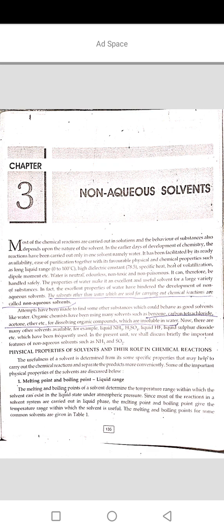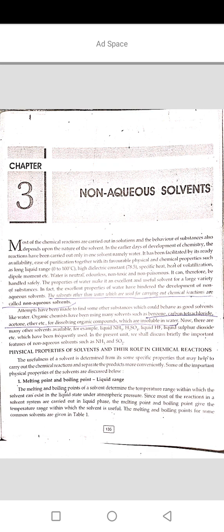Now there are many solvents available, for example liquid NH3, H2SO4, liquid HF, liquid sulfur dioxide, etc., which have been frequently used in the present unit. We shall discuss briefly the important features of non-aqueous solvents such as NH3 and SO2.